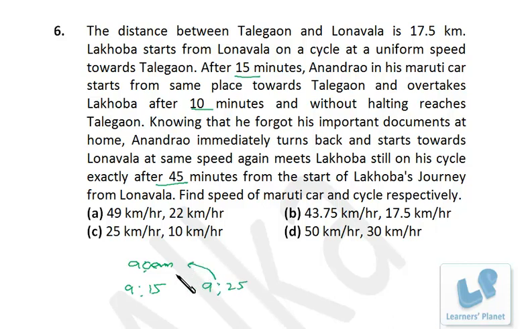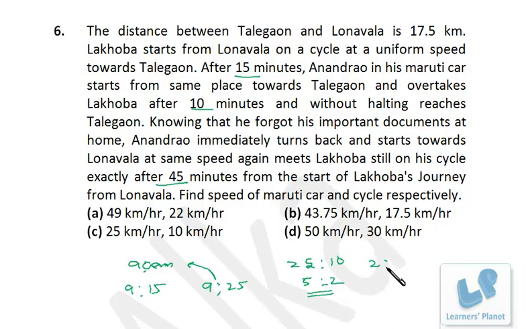them are meeting, right? That means the distance that this guy Lakhoba is covering in 25 minutes, the same distance is being covered by Anand Rao in 10 minutes, right? 25 minutes, 10 minutes. That means their timing ratio is 25 is to 10, or I can say 5 is to 2, right?